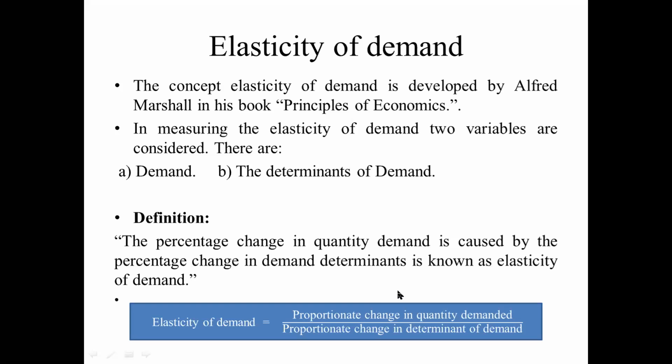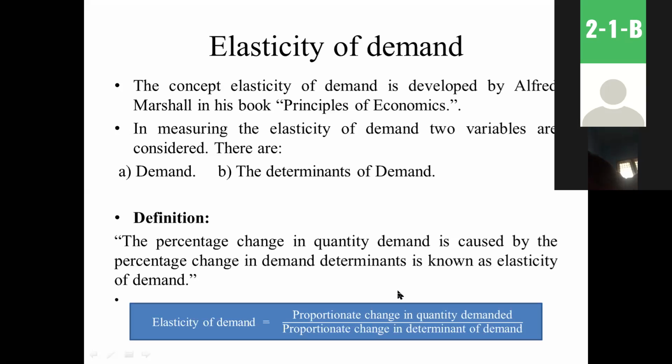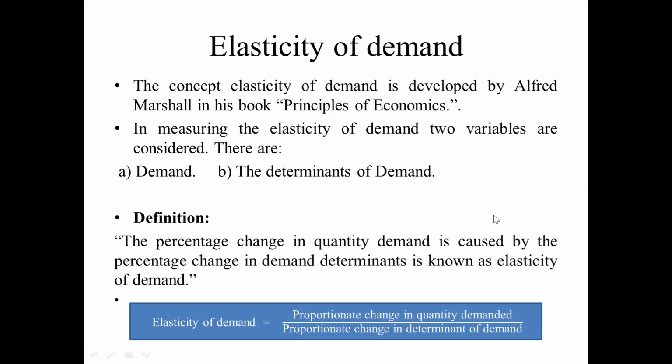Alfred Marshall, in his book Principles of Economics, defined it simply. In measuring the elasticity of demand, two variables are considered: demand and the determinants of demand. The percentage change in the quantity of demand caused by the percentage change in demand determinants is known as the elasticity of demand.